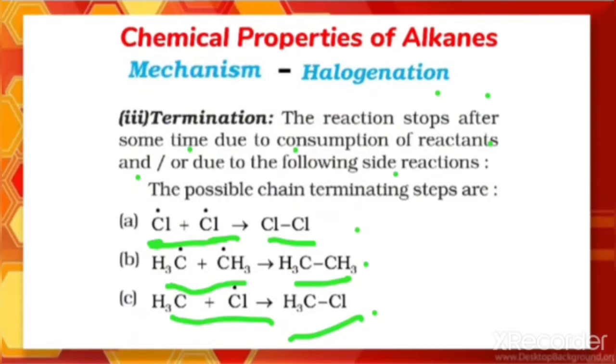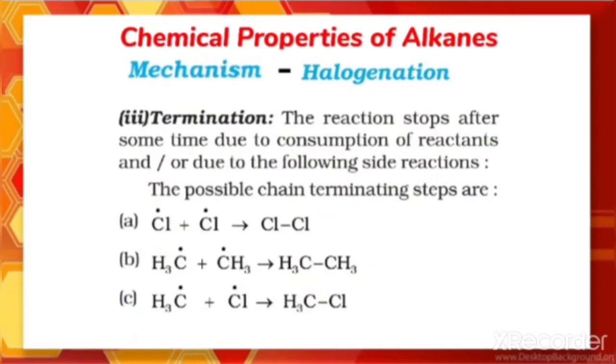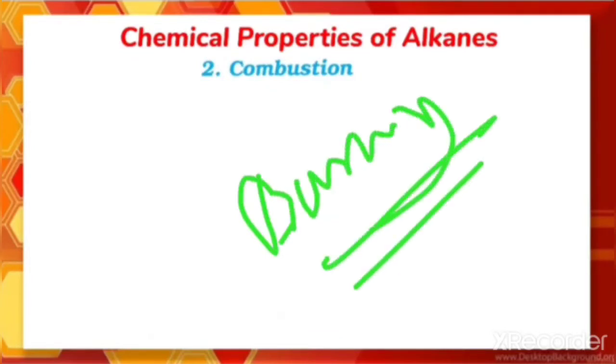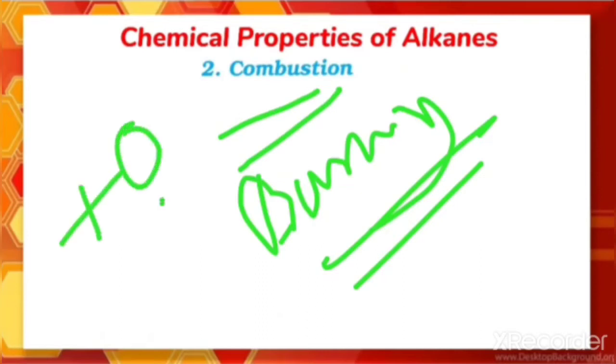So these are the possible ways in which the chain termination takes place. So next is the combustion. We are familiar with this word combustion. That is a burning process. We can call it combustion. So combustion, or burning, is nothing but the reaction with oxygen. Something is burning, that means it is reacting with the oxygen.